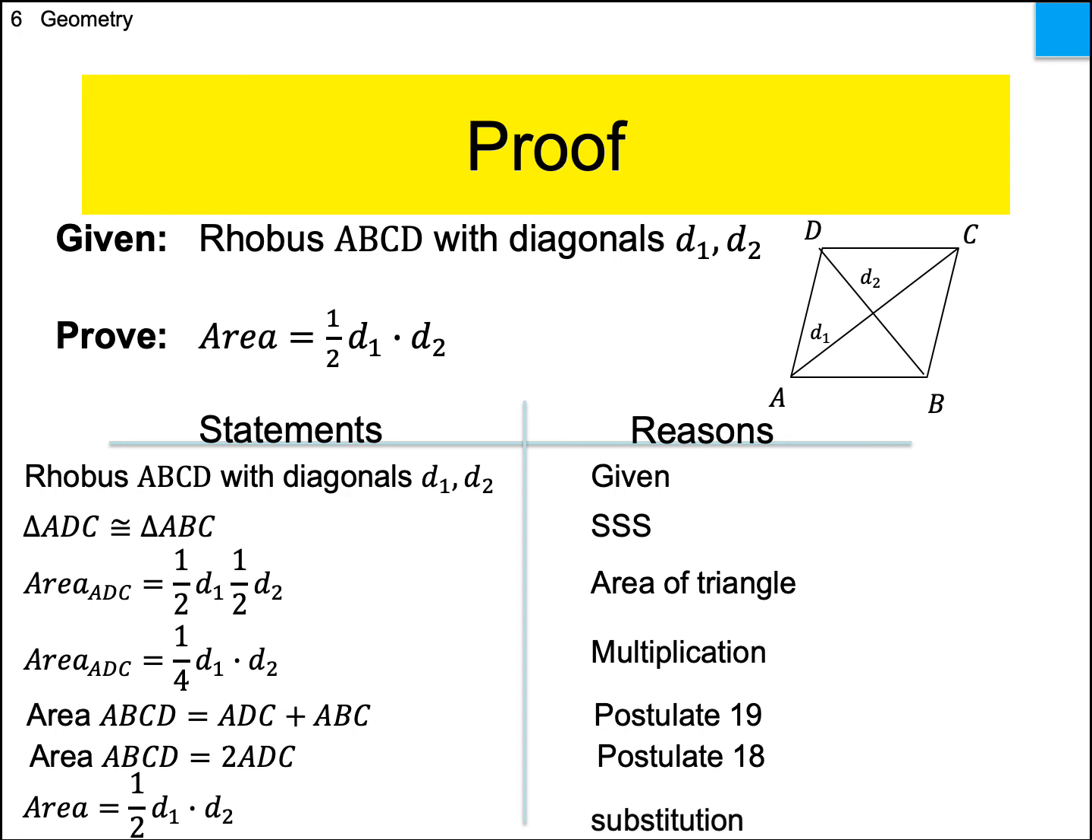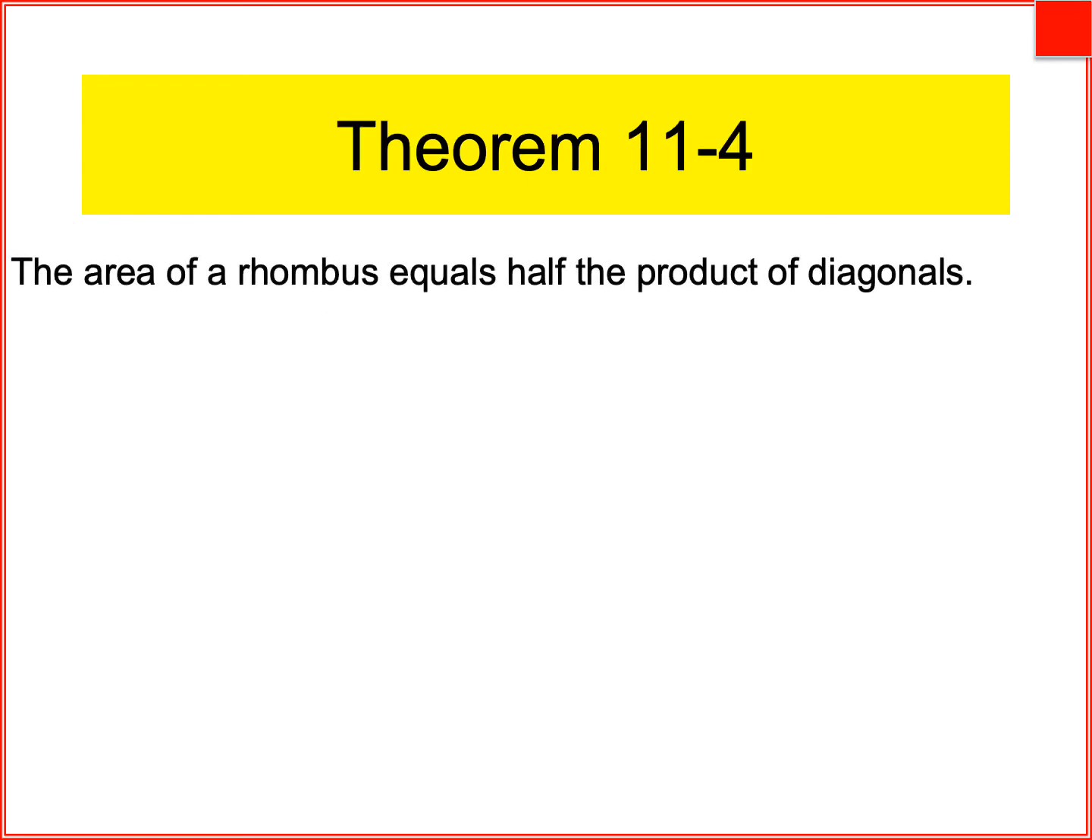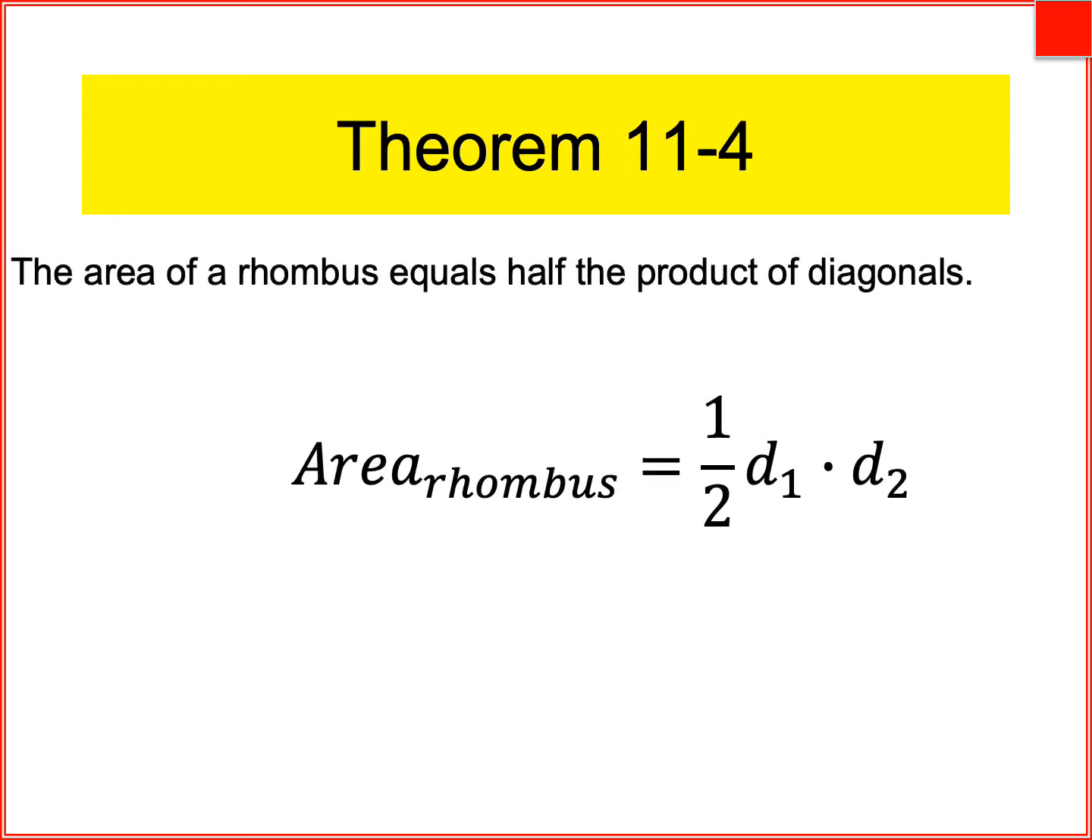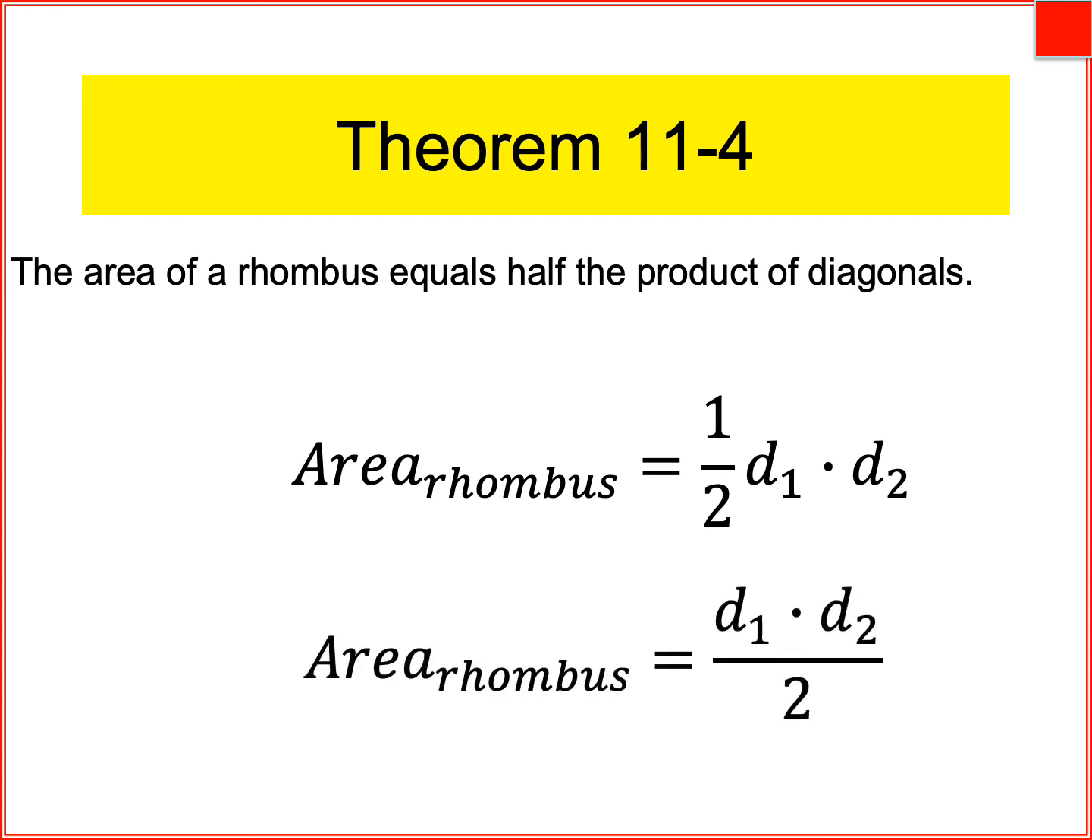So it turns out, for any rhombus, take the two diagonals, multiply them together, divide by 2, and you get its area. That's our last theorem of the day. Also, most people would say D1 times D2 over 2. Okay, that one right there. More useful one.